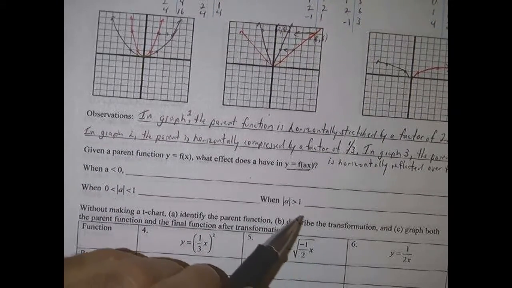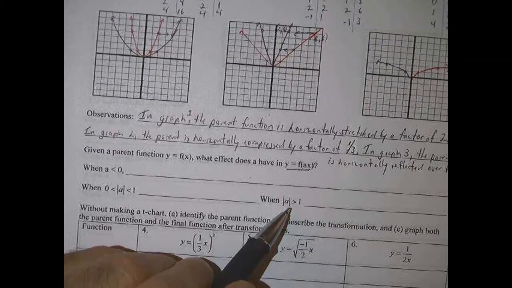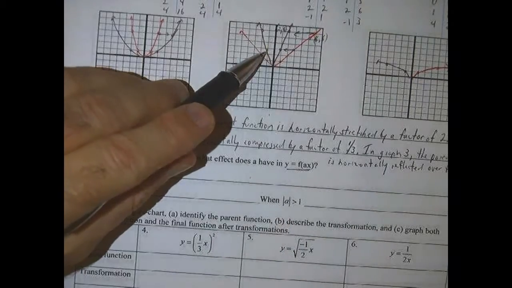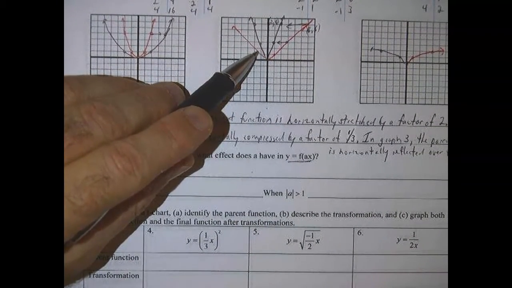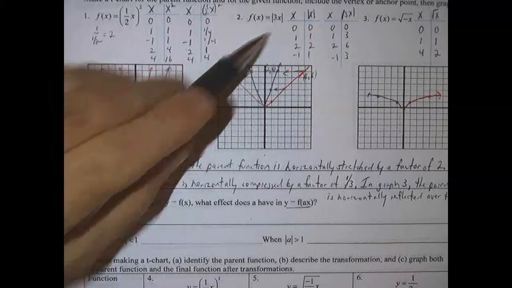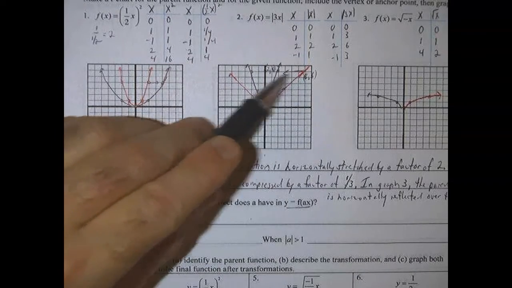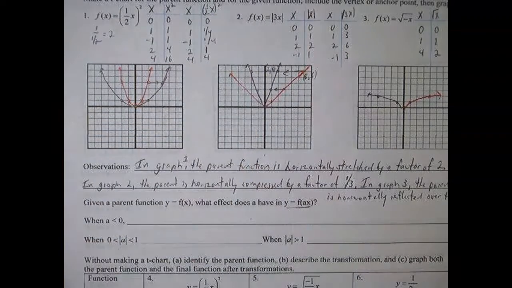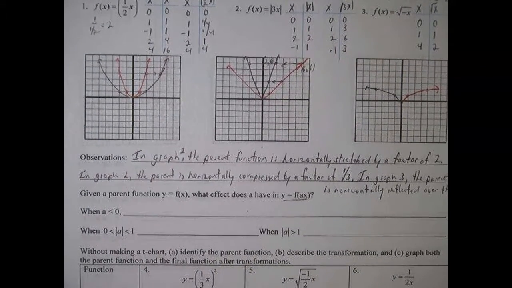And then here, when it's greater than 1, it's going to be horizontally compressed, like it was here, by a factor of 1 over a. So this was a 3. Here our a is 3, and the function got compressed from 6 to 2, from 3 to 1. Everything got compressed by a factor of 1/3. So I'm going to write that down.